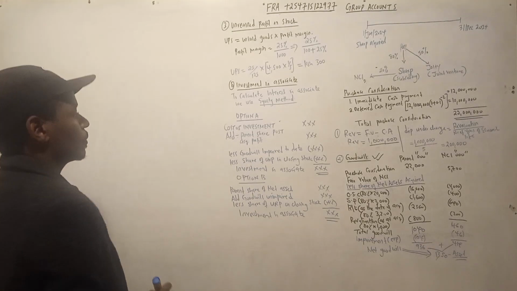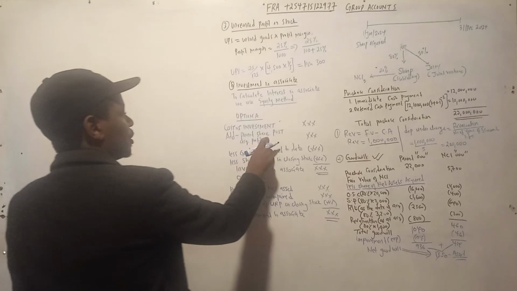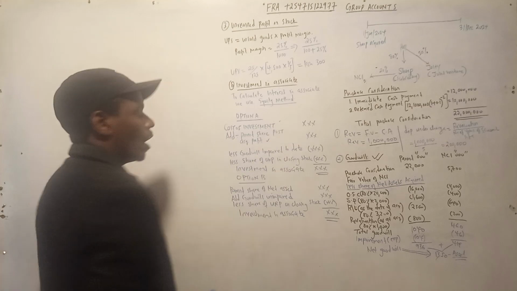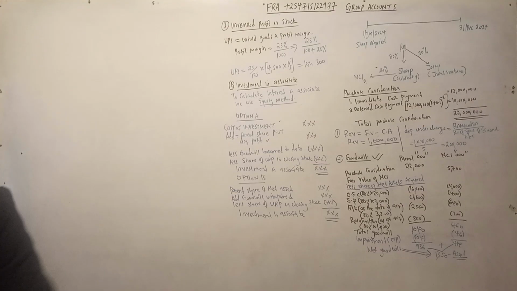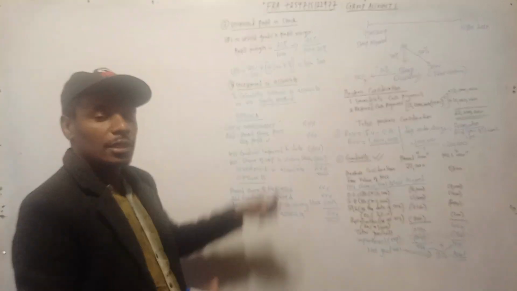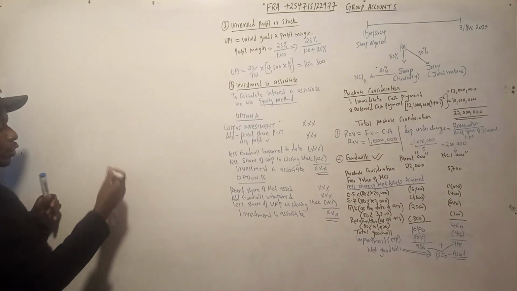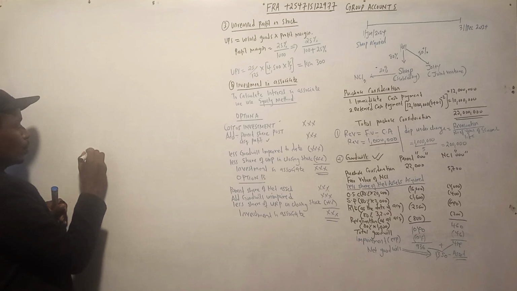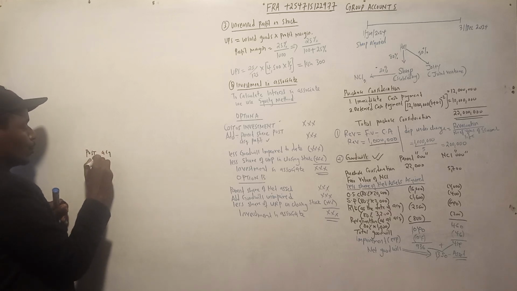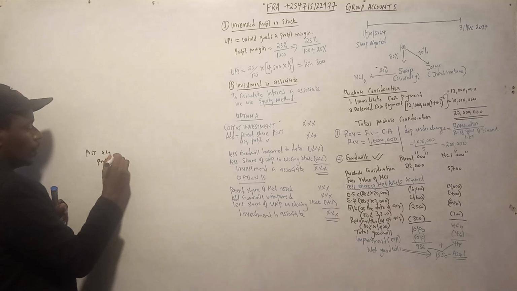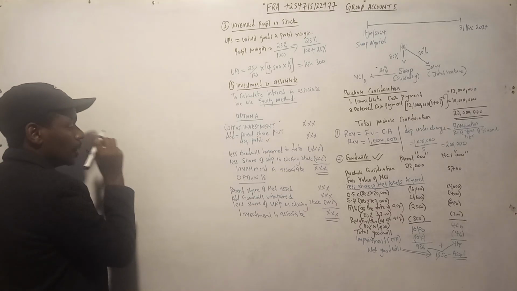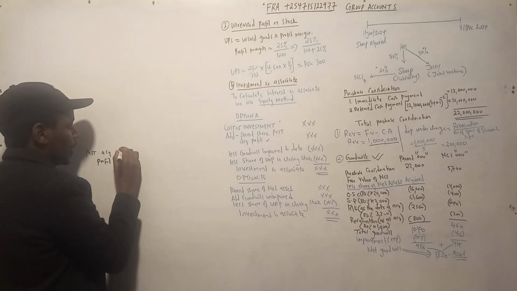Now, parent share of post acquisition profit. How do you get the post acquisition profit? You take the retained earnings at the end minus the pre-acquisition retained earnings at the date of acquisition. When you talk about post acquisition profit, you know it is the retained earnings.